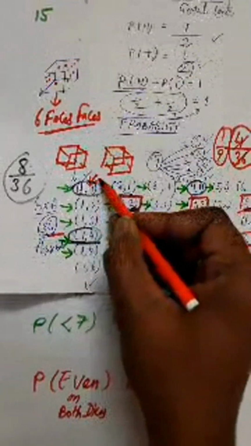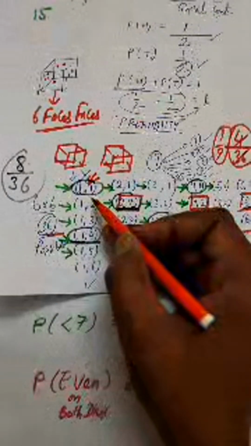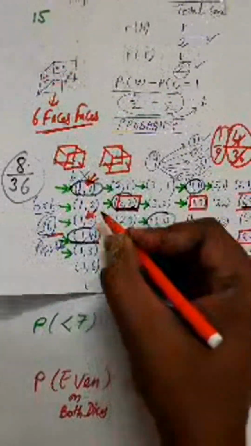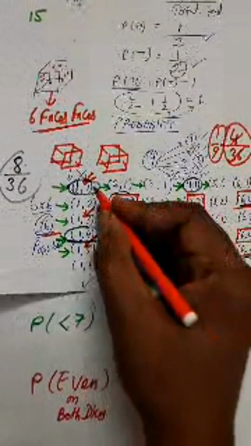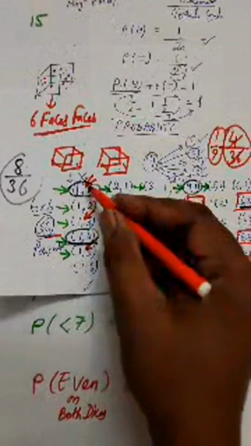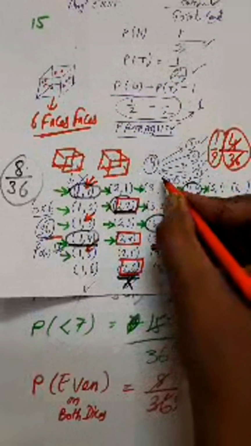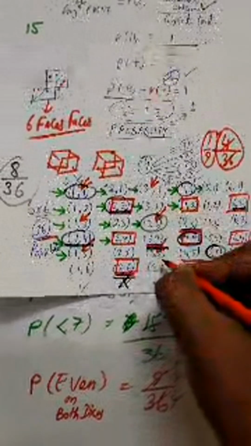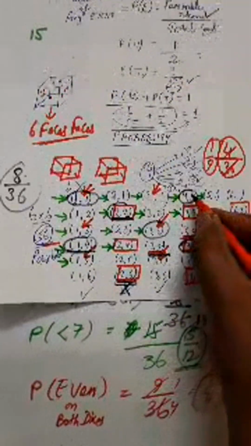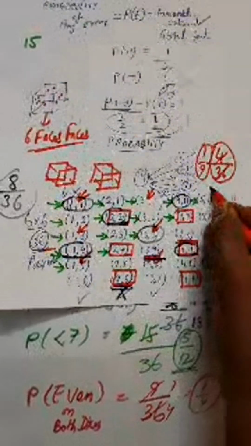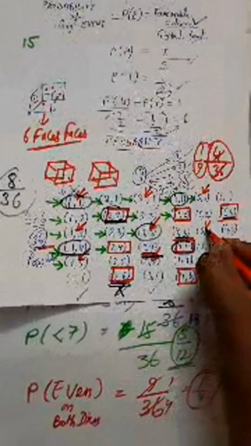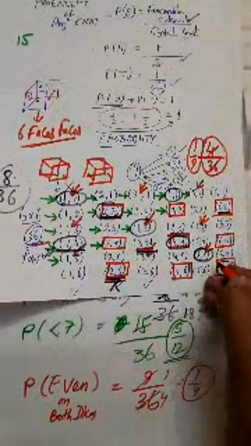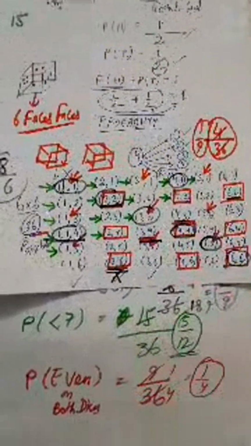So this is 1 1, both the numbers are odd. 1 3 odd, 1 5 odd. So three combinations over here. I marked it with a red arrow. 3 here, odd, odd, odd. So three combinations over here, and the even row will not come. Then odd, odd, odd, three combinations over here. So total 3 plus 3 plus 3, so 9.